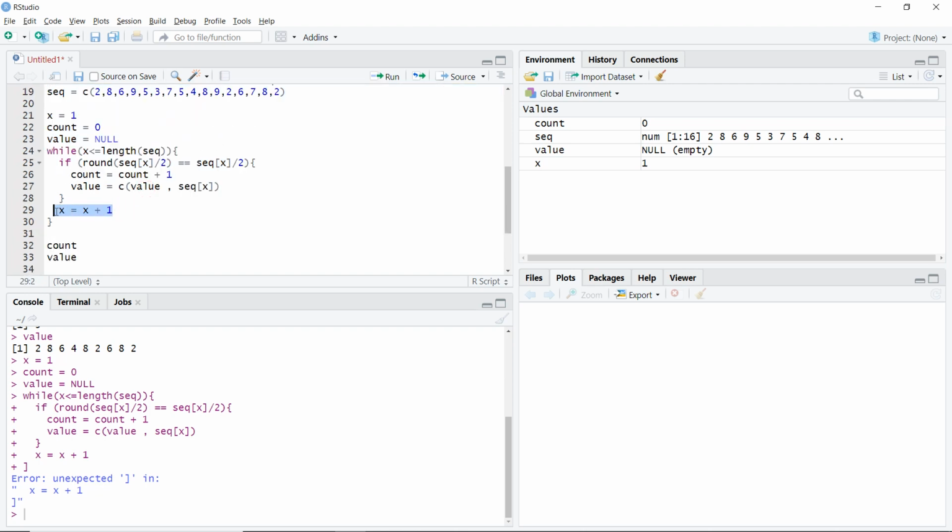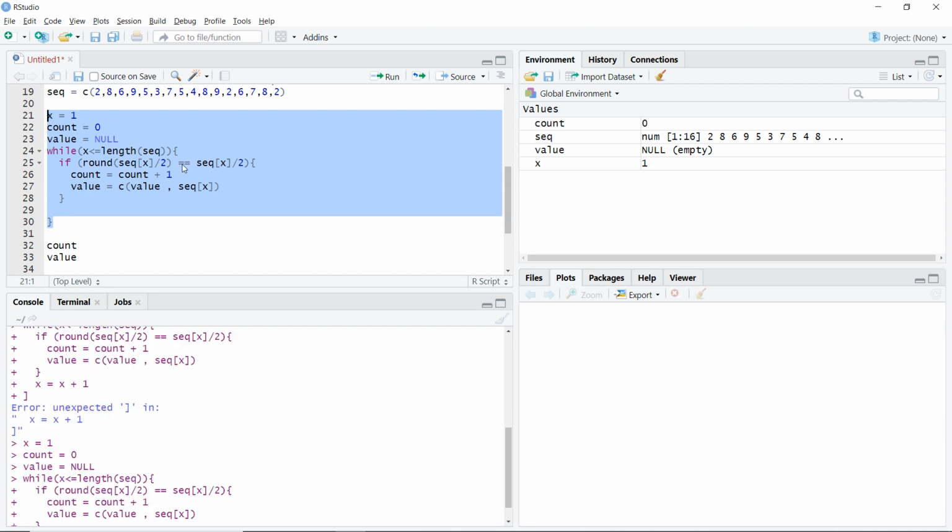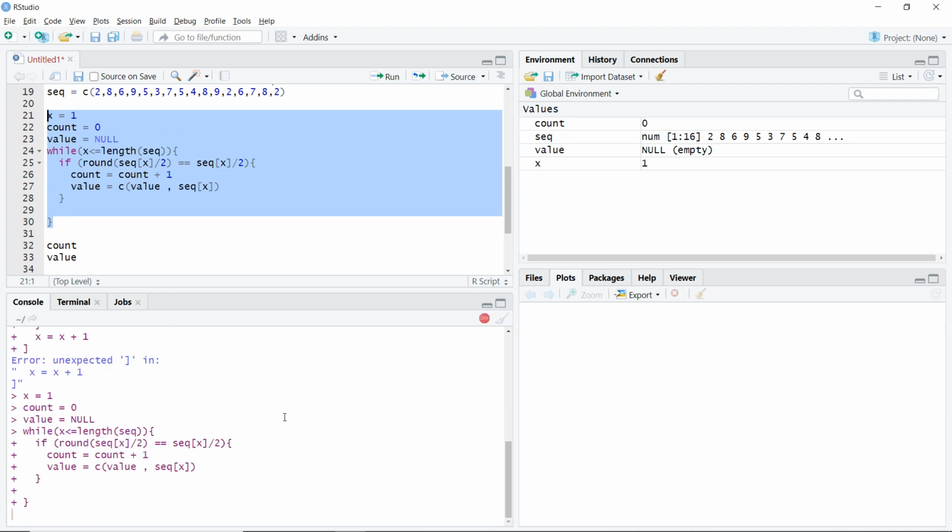The other problem would be I could miss iterating in the while loop. A for loop ends, but a while loop does not end if we do not make it end. So if I press Ctrl Enter, you will see that first of all I did not get my arrow here. If I do not get my arrow, that means my code is still running, and I do not get a plus here. That means I'm not missing something.